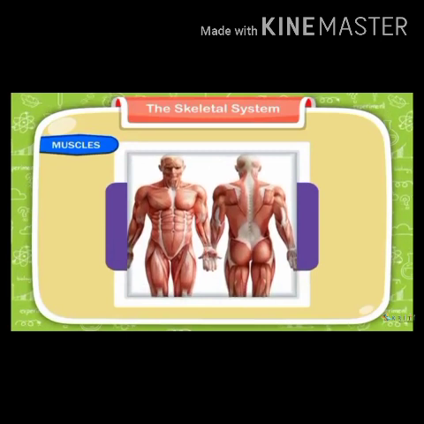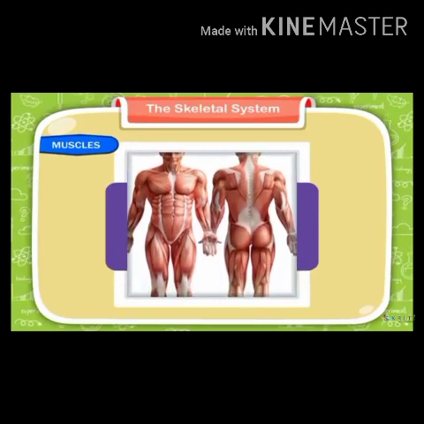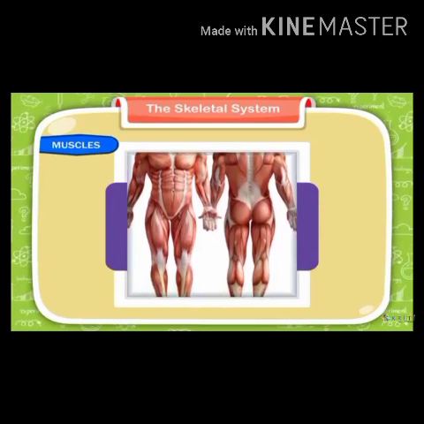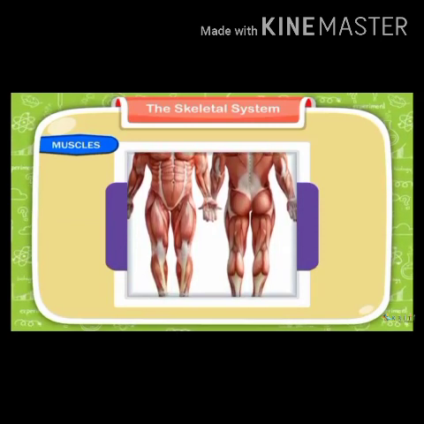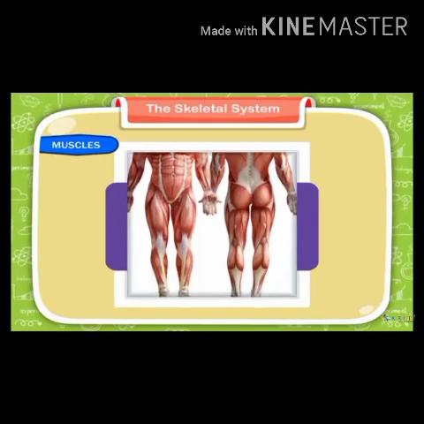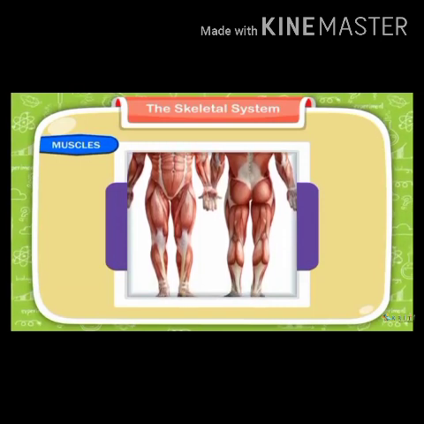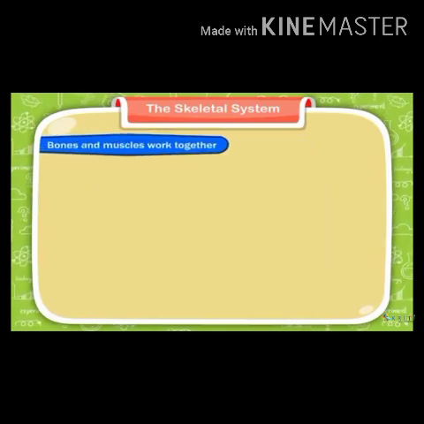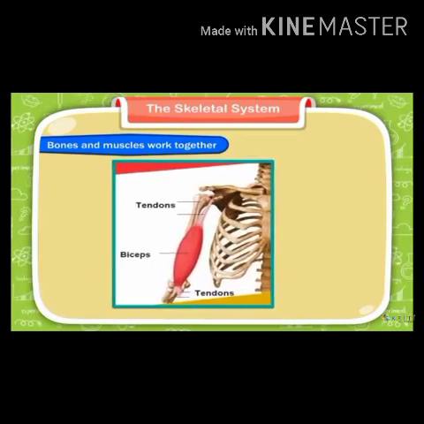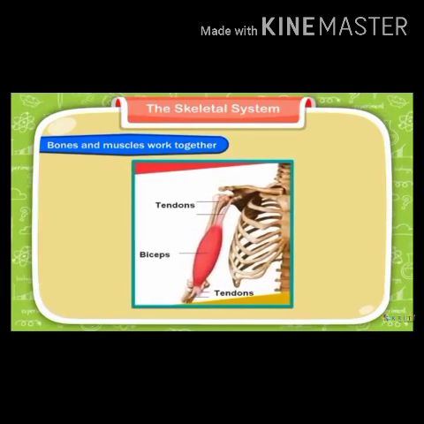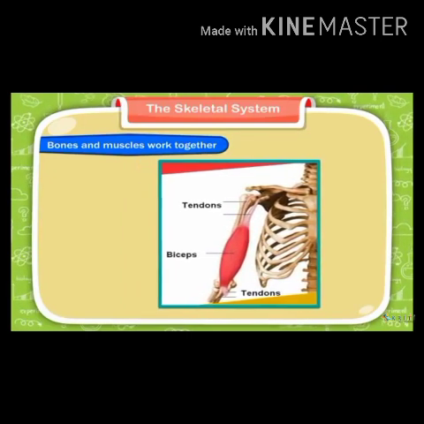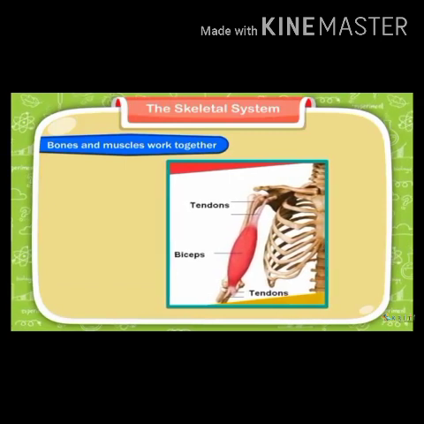Now look at the diagram of muscles. The soft and stretchy bands of tissue are called muscles. There are more than 600 muscles in our body. They perform different functions. They tighten and relax and help our joints to move our body. Muscles are attached to the bones by strong fibers called tendons.